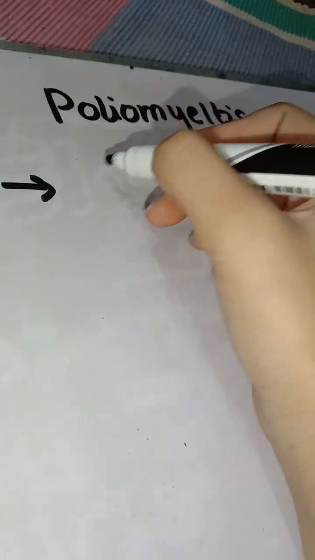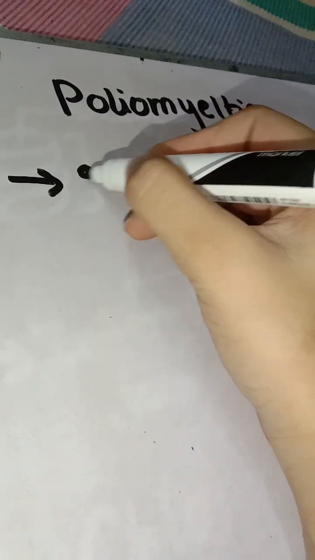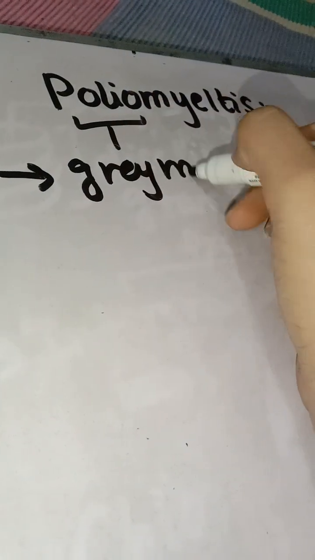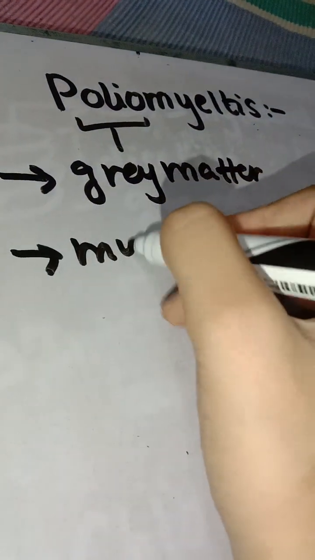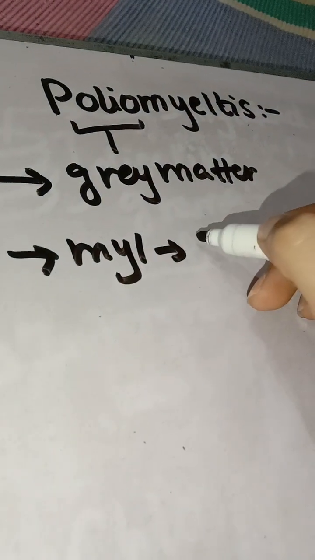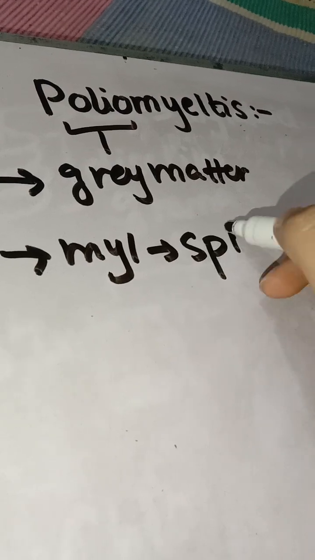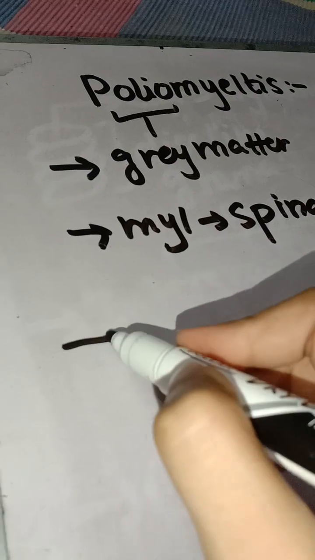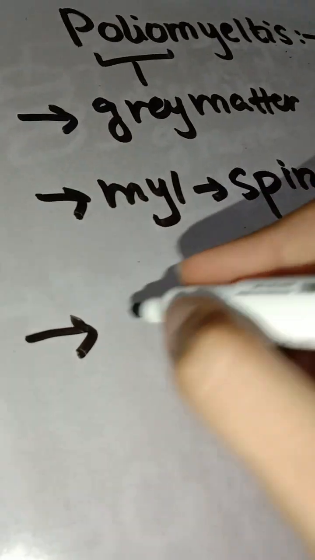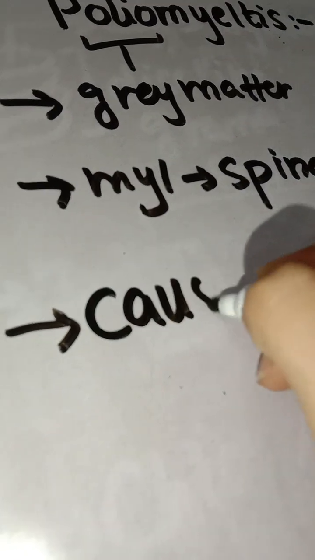Okay, so guys, today we will discuss poliomyelitis. That is a disease. Just decode this term. Polio means gray matter, and myel means spinal cord. Okay, so basically, this disease is caused by